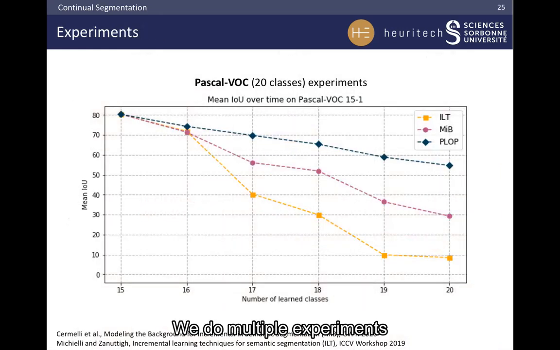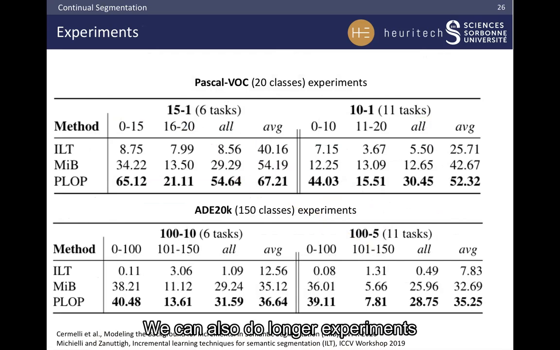We do multiple experiments on several datasets, including Pascal-VOC. There, we learn first 15 classes, then we add one class at a time, up to 20. You can see that our model, PLOP, is better than the previous state of the art for all time steps. We can also do longer experiments on Pascal-VOC with a 10-1 setting. Likewise, we evaluate models on the challenging ADE20K dataset with 150 classes. And again, our model surpasses the previous state of the art by a large margin.